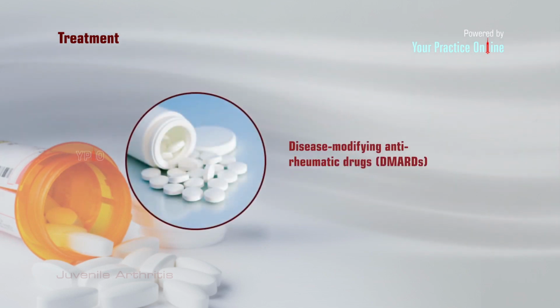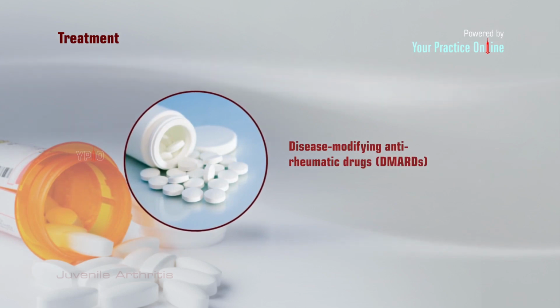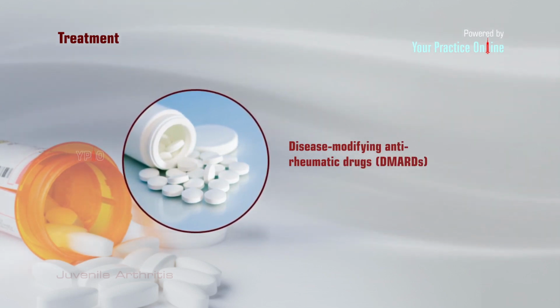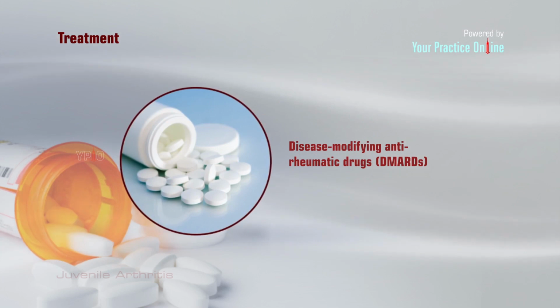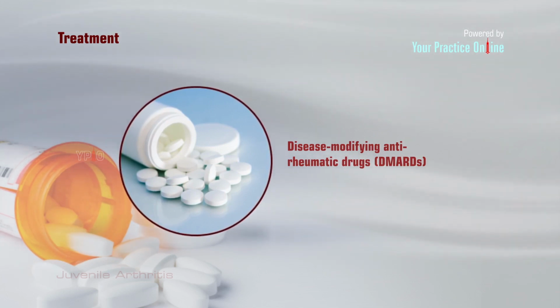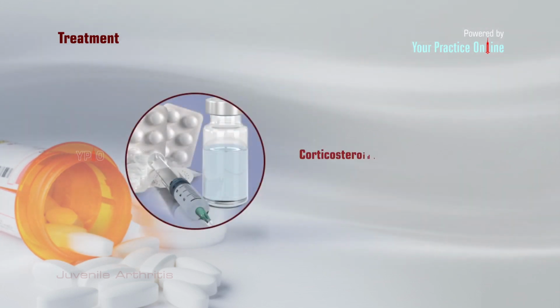Disease-modifying anti-rheumatic drugs, DMARDs. These drugs are often prescribed along with NSAIDs to reduce pain, stiffness, and inflammation and slow down the progression of the disease. Corticosteroids.